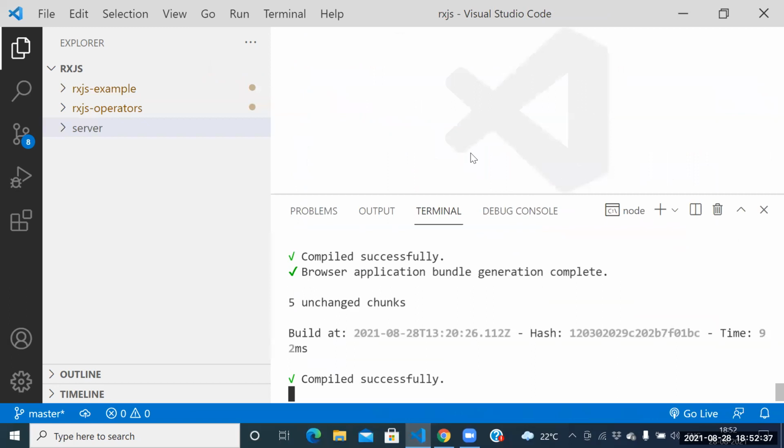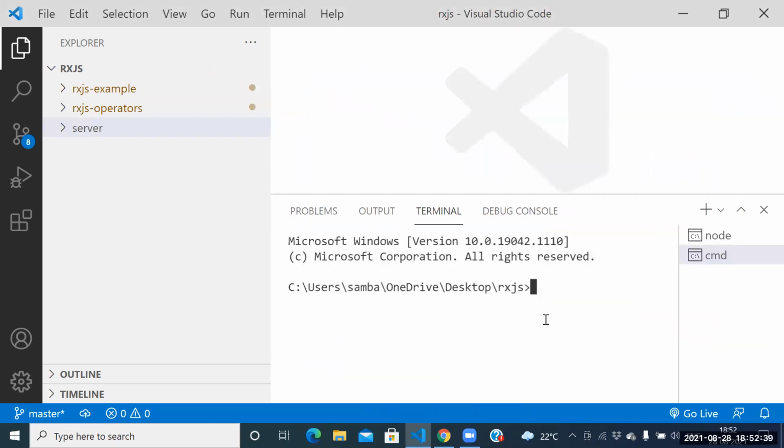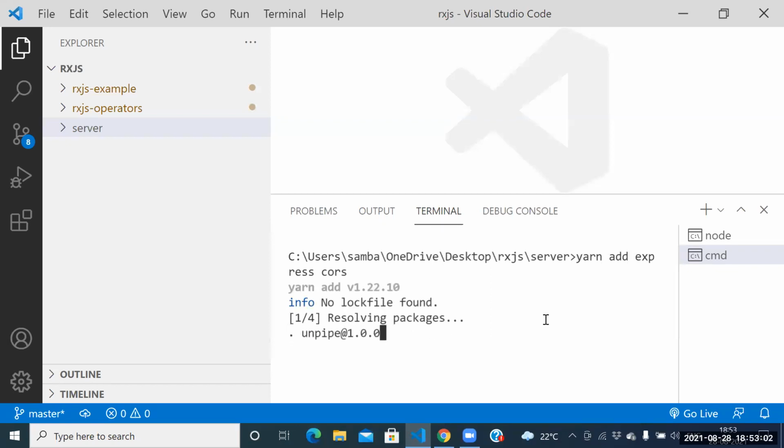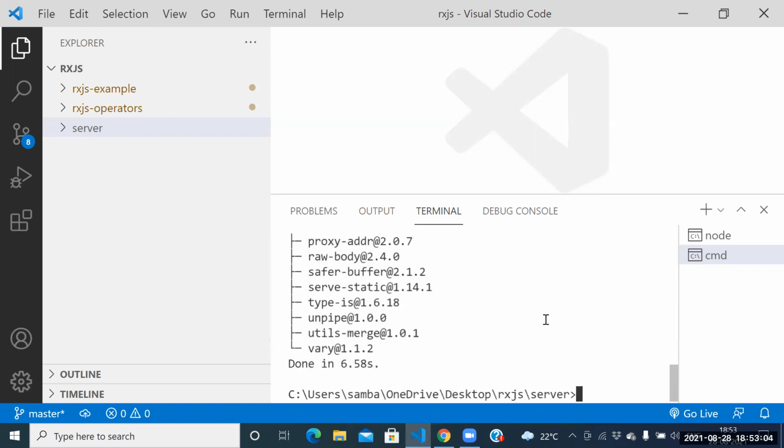Do you people know how to switch to the server folder? Guys, how to download the Express module? Yarn add express. How to download the cors module? Yarn add express cors. Enough, guys. These two modules are enough. No need to go for a number of modules. Yarn add express cors.